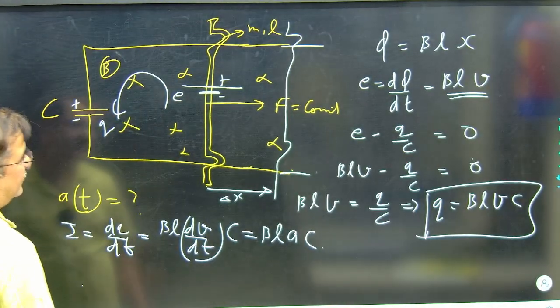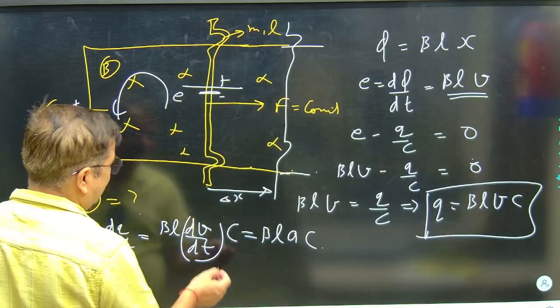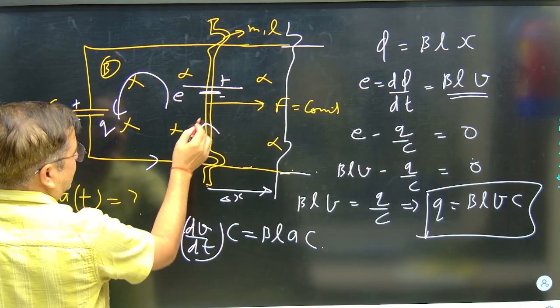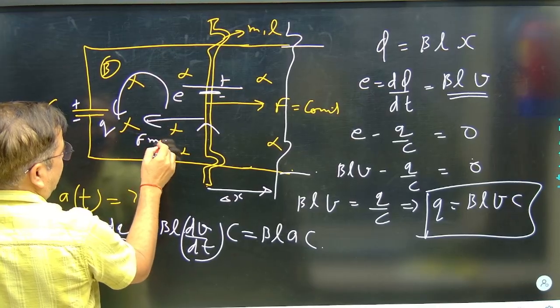So at any instant, what can I see? There is a magnetic force, because the tendency of charge flow is like this. The magnetic force is in the opposite direction.